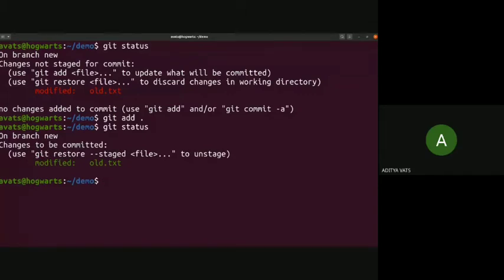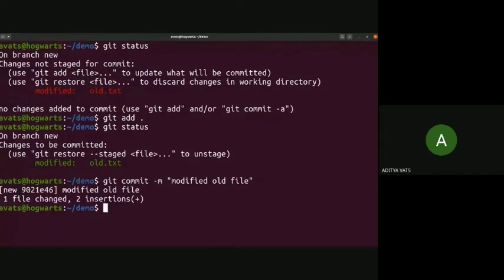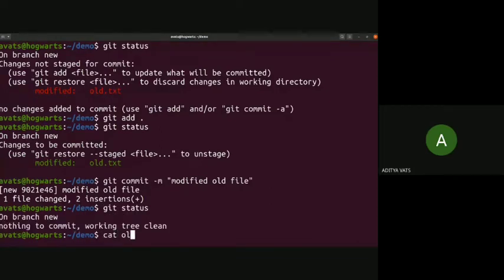So now git recognizes that old.txt has been modified and it has been staged, so it can be committed. So we need to commit now. Modified old file. So this is our commit message, and it has been committed. Now git status will show nothing to commit, working tree clean.